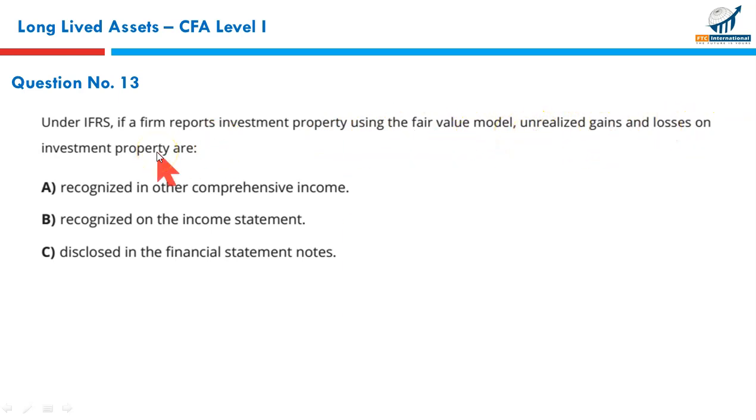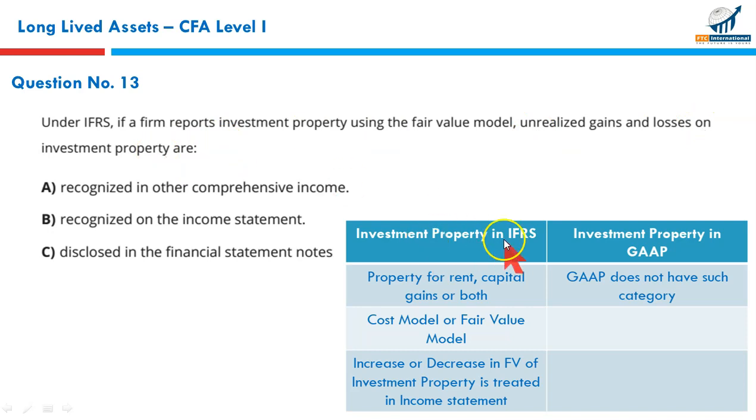Next, under IFRS, if a firm reports investment property using the fair value model, unrealized gains and losses on investment property are. For this, we need to consult this table. Investment property under IFRS, property for rent, capital gains or both. If you use the cost model, you have an alternative, the fair value model. Any increase or decrease in fair value, that's what we are interested in. Any increase or decrease in the fair value of the investment property is treated in the income statement. So if you have kept your investment property at fair value, any increase or decrease in fair value is considered a part of the income statement. It's a part of earnings. So you need to recognize it on the income statement as earning.